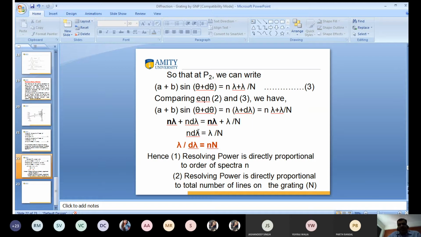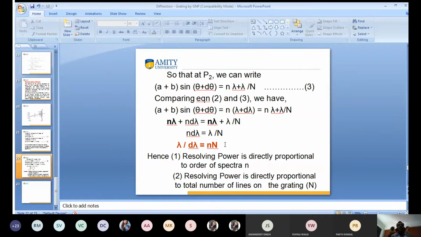So N d lambda is equal to lambda by n. So lambda by d lambda is equal to n into capital N. What is small n? Small n is the number of order, capital N is the number of slits. So first, the resolving power is directly proportional to the number of order of spectra n, and the resolving power is also directly proportional to the total number of lines on the grating.